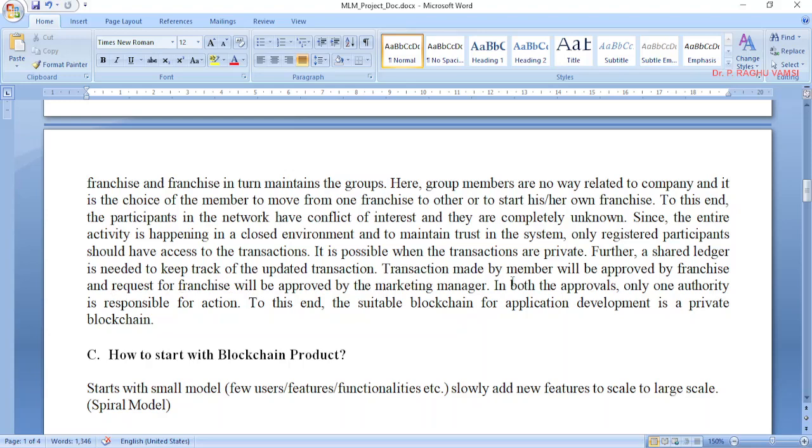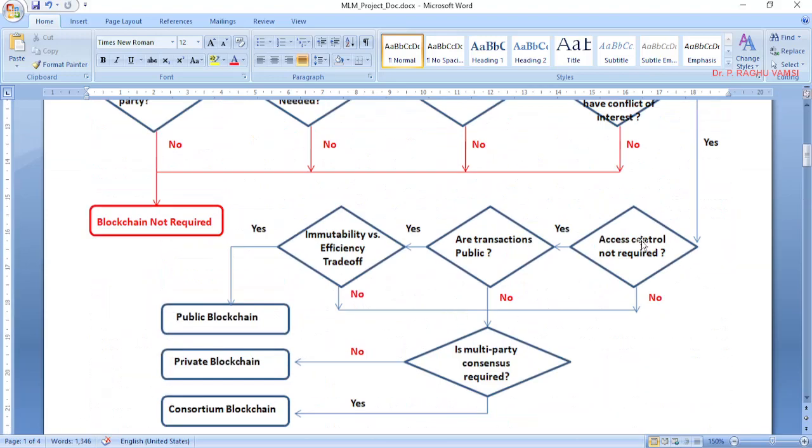A member cannot directly access the marketing, that is the company. They have to approach the franchise, and the franchise will approach the marketing. So obviously here access control is required. So this condition is true. So hence the access control is required. Obviously, we are moving on to the next condition to be checked.